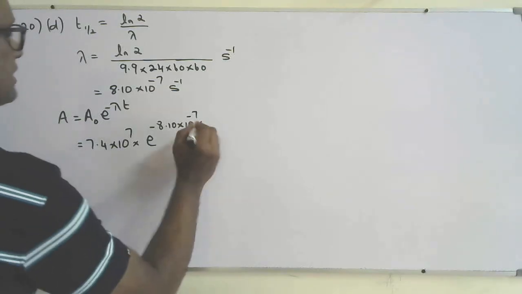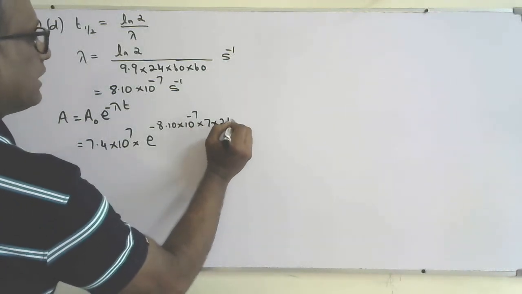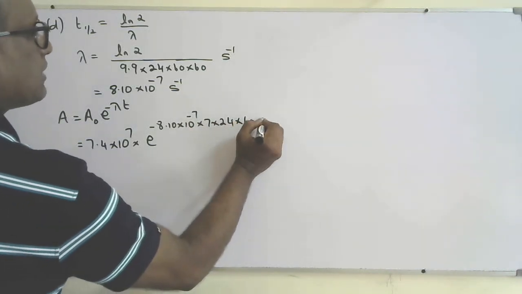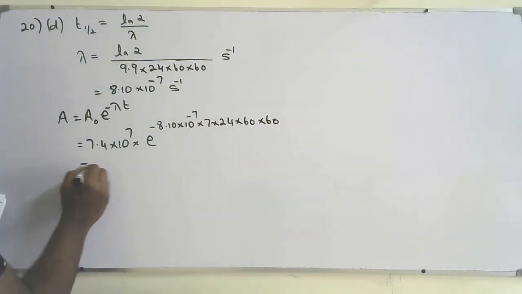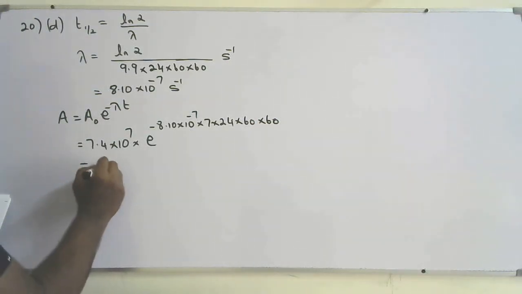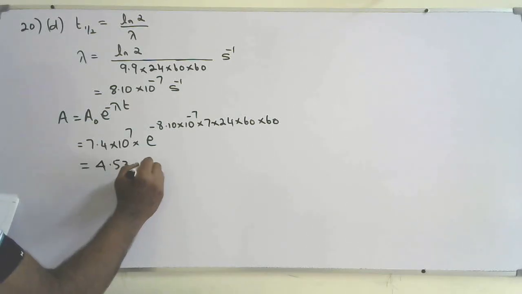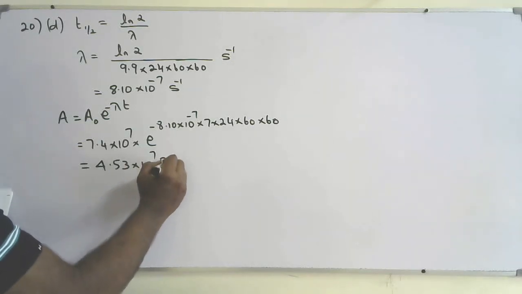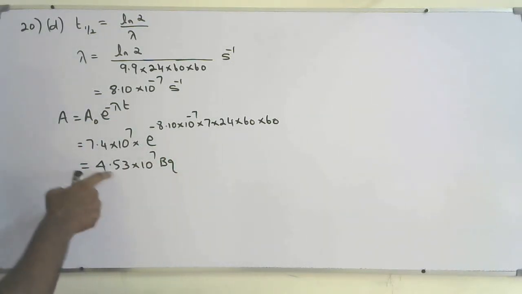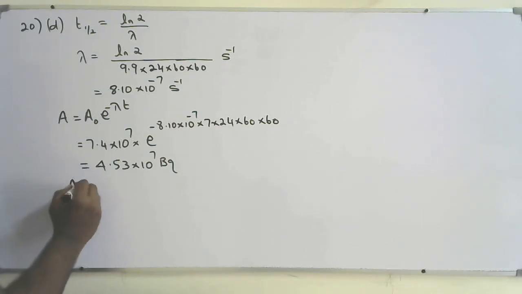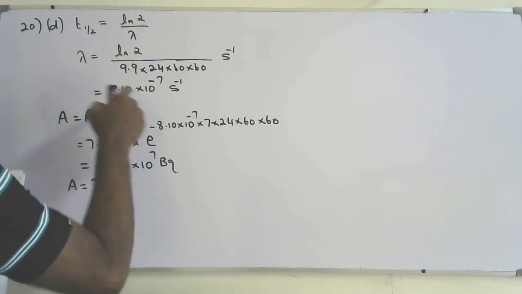So I need to convert 7 days into seconds: 7 times 24 hours, 60 minutes, 60 seconds. Solve it. The activity after 7 days will be 4.53 × 10^7 becquerel. If you are using A equals lambda N, lambda must be in per second. So that's the reason I found the lambda in per second already.